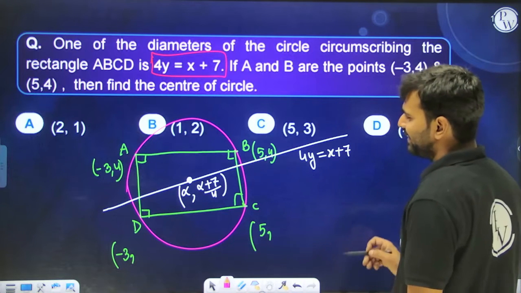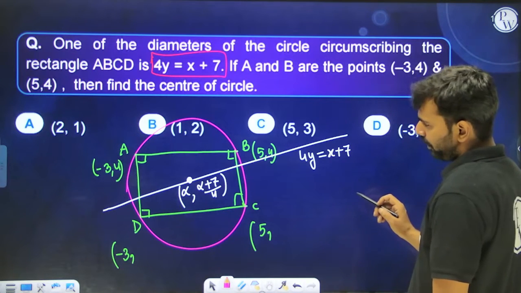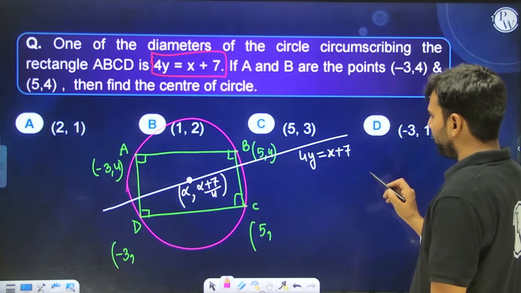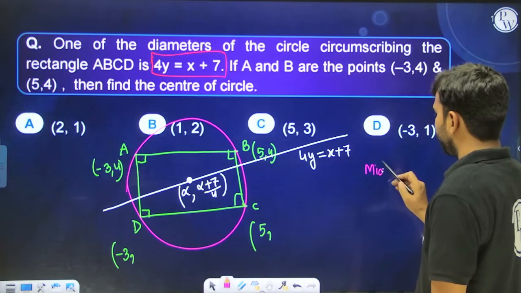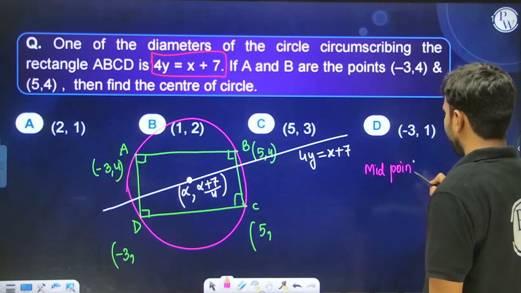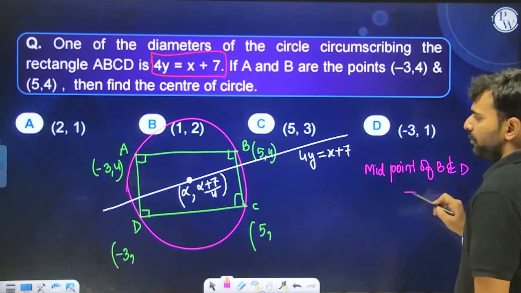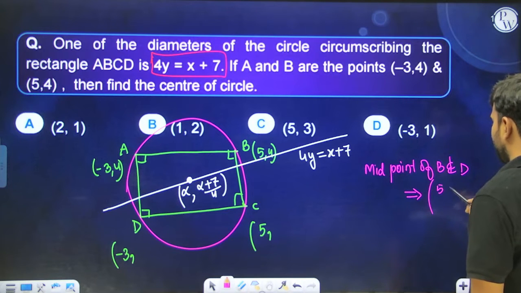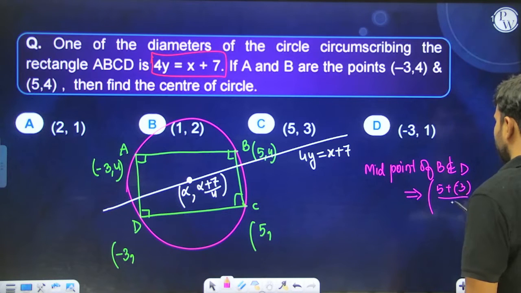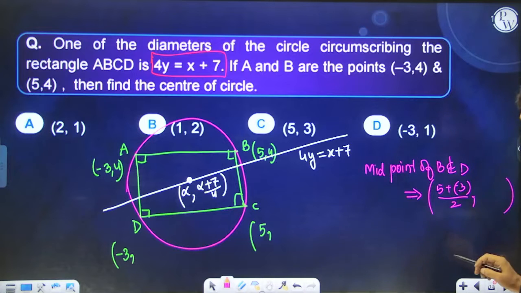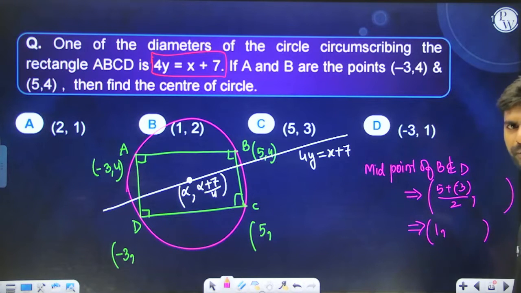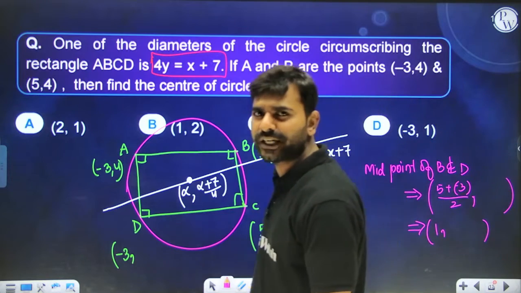So we can see that the midpoint of B and D will be what? 5 plus minus 3 by 2 comma something, some y coordinate will also come, so it has to be 1 comma something. Yes or no? It has to be 1 comma something. So alpha's value you guys can assume as nothing but 1. Yes or no? Because the midpoint of B and D and the center of the circle has to be same.